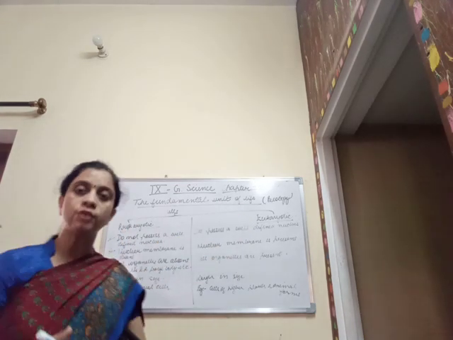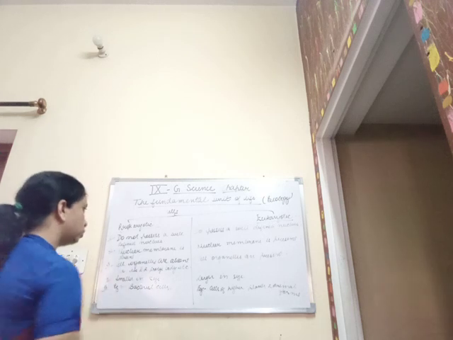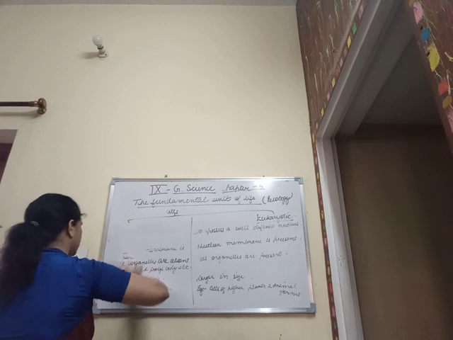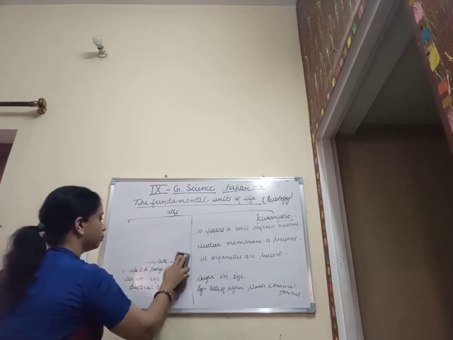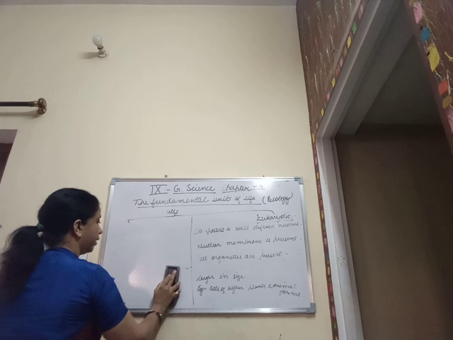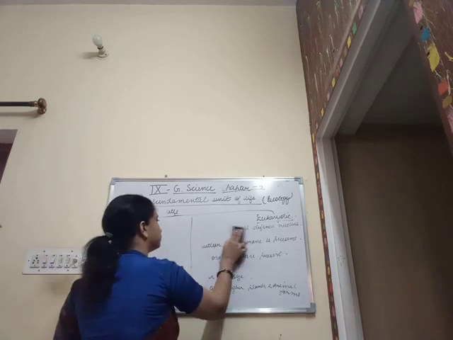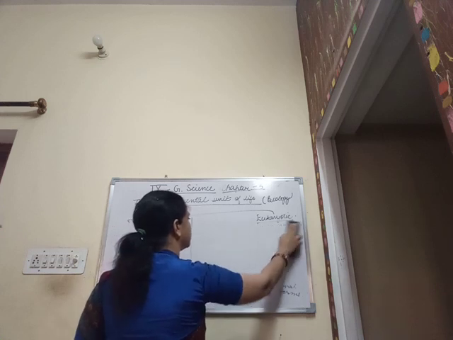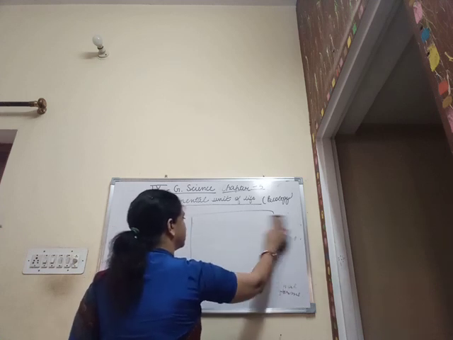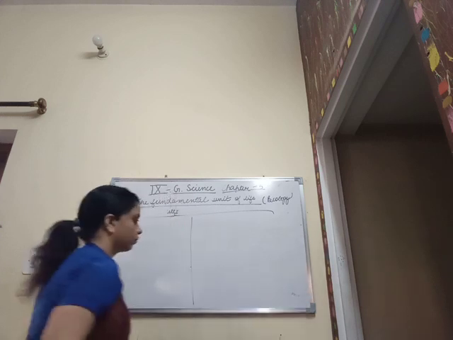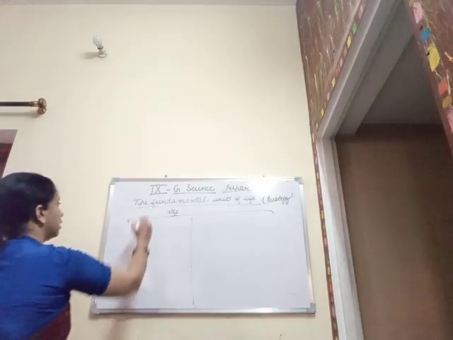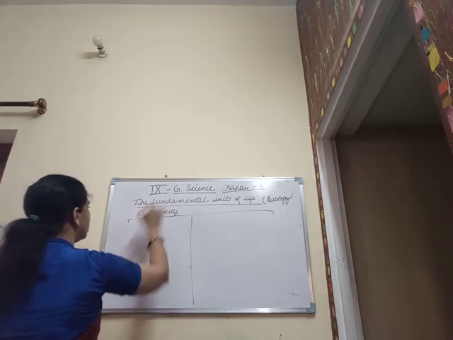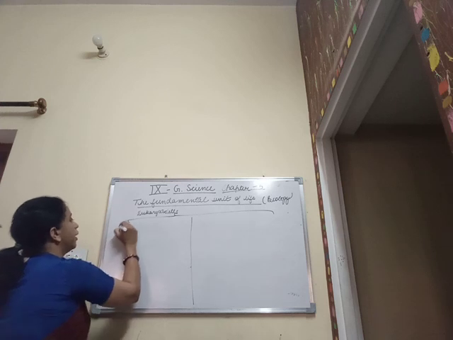Now we are going to talk about the differences between the plant cell as well as the animal cell. How do we differentiate between the plant cell and the animal cell? That is the eukaryotic cell. Again, they are differentiated into the plant cells and the animal cells.